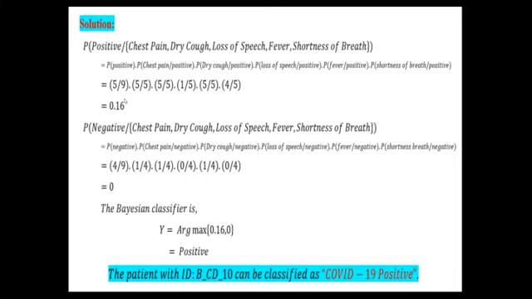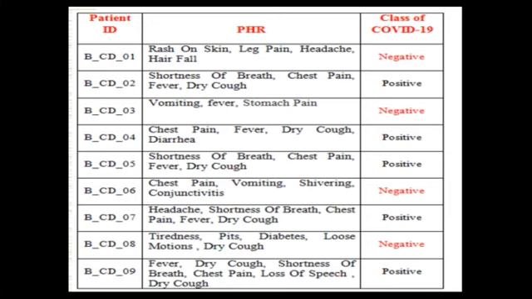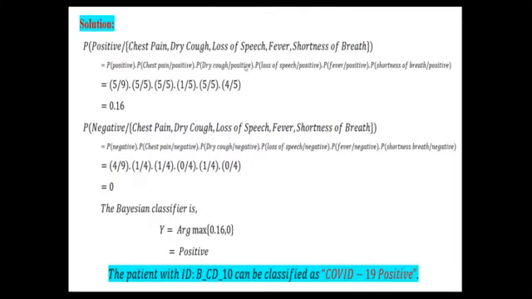So this is similar to the previous problem, the only difference is that here there is no need to make tables. Directly from the given table we have to see how many times each value is repeated, and based on that we write the probabilities, and then identify the maximum probability to classify it as positive or negative.